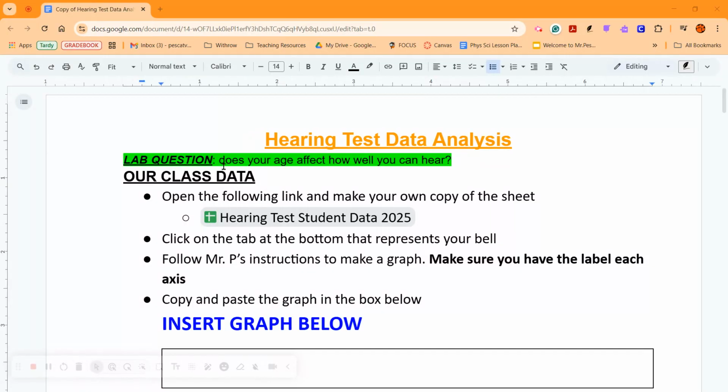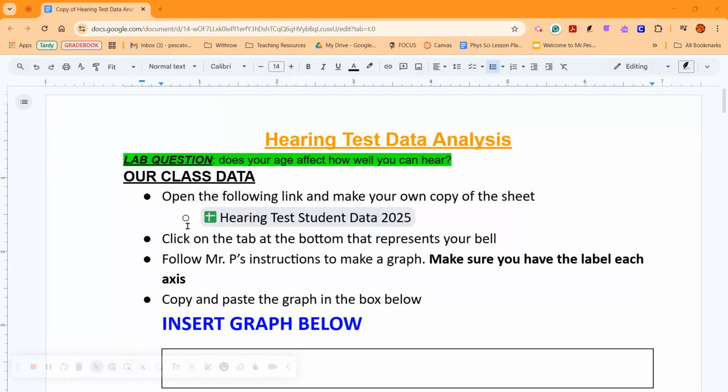This is meant for the hearing test data analysis assignment that we did in class on 4/9, 4/10, and we're going to show you how to go through this stuff. So once you open the assignment on Canvas, you will see this on my screen, and we're going to start by our class data. So the lab question that we set out to answer is, does your age affect how well you can hear? We took a hearing test yesterday, and I compiled all the data for you, and we're going to go over that data like scientists do.